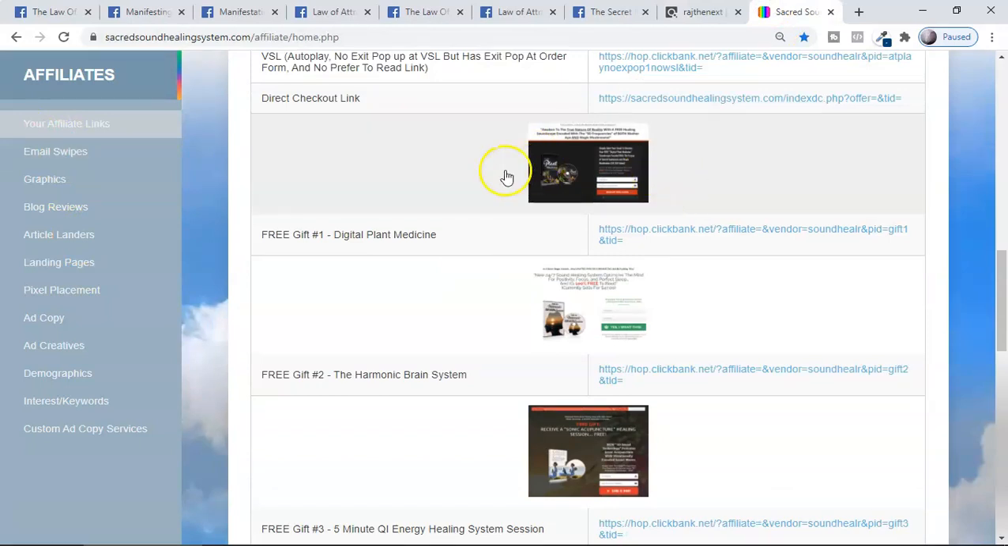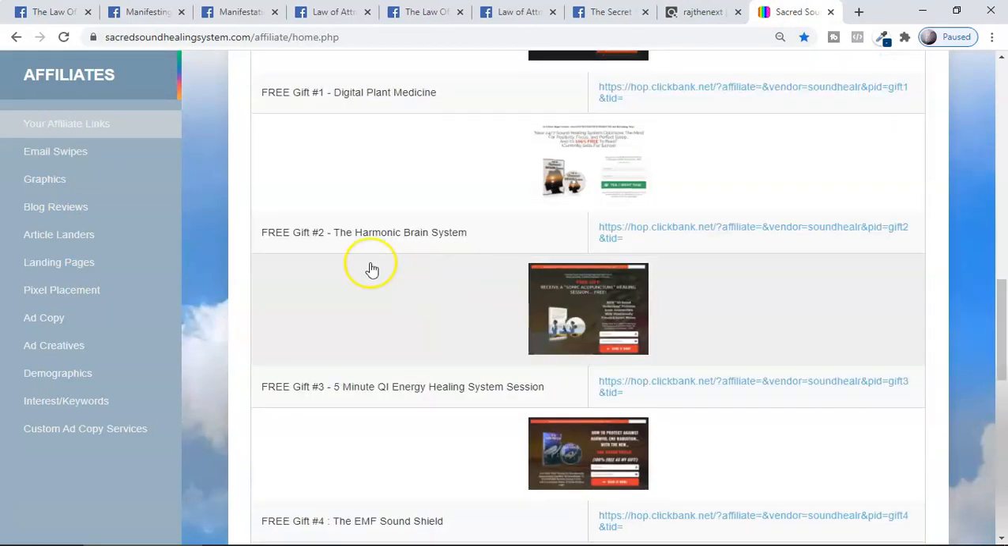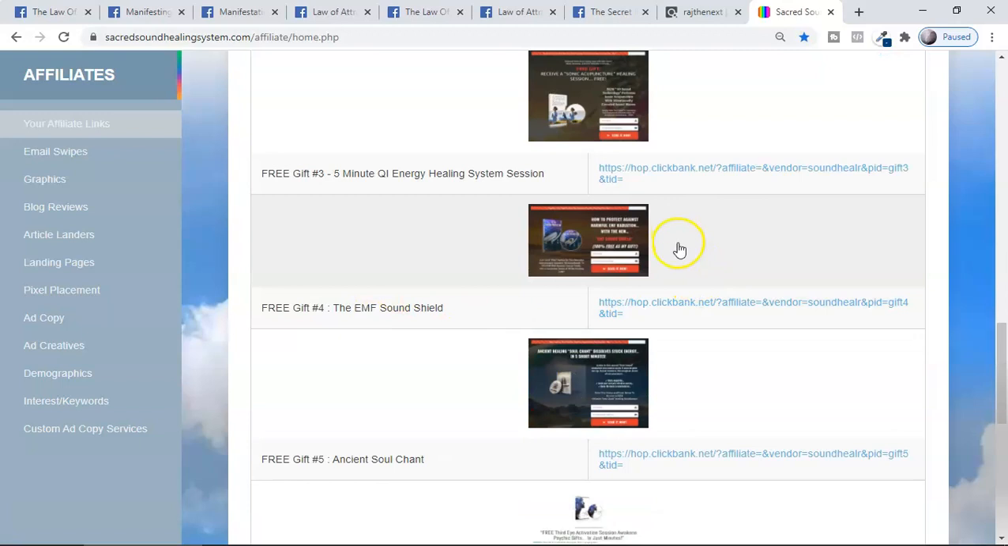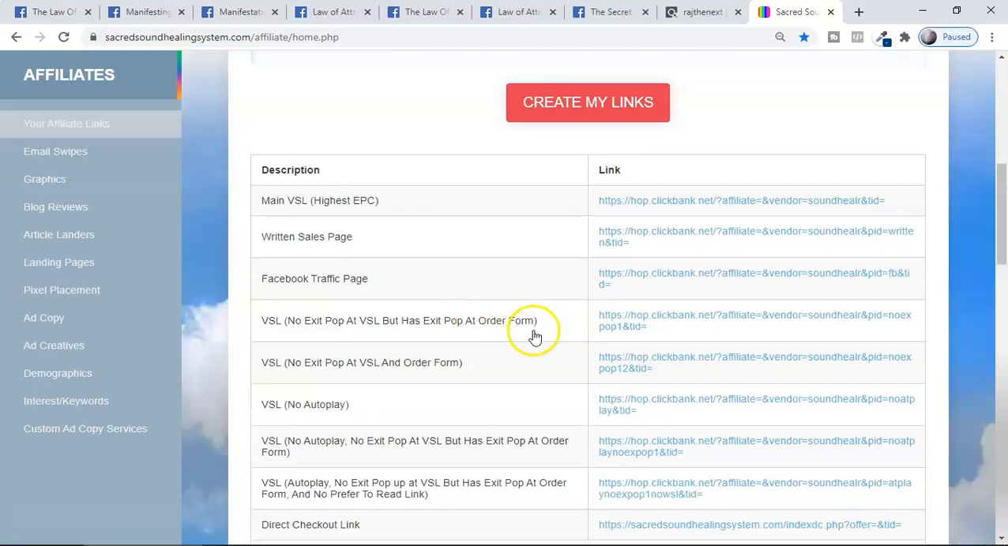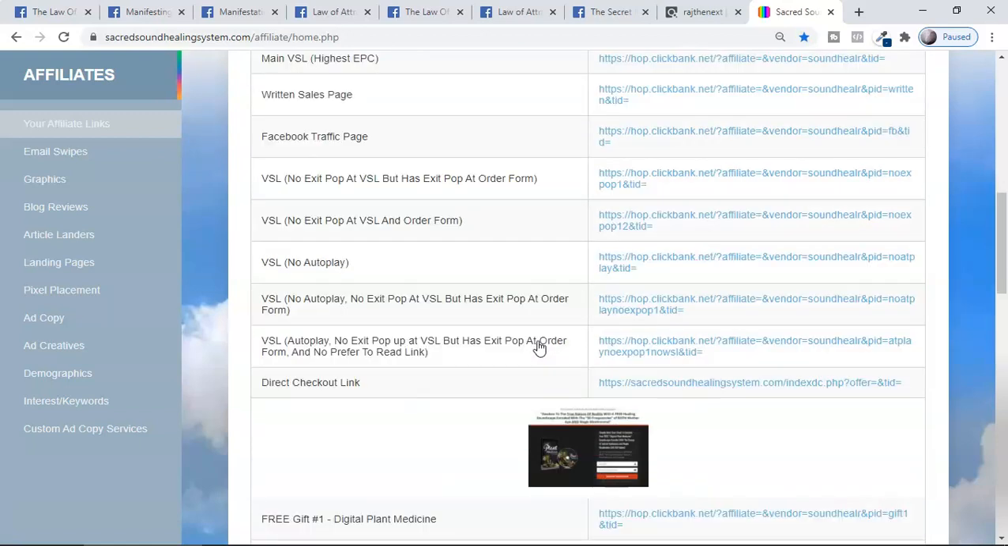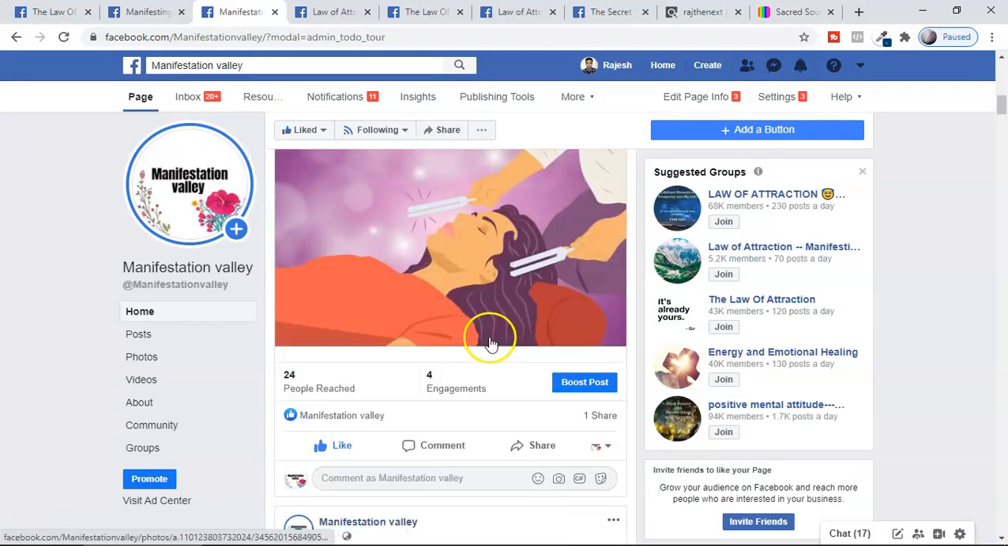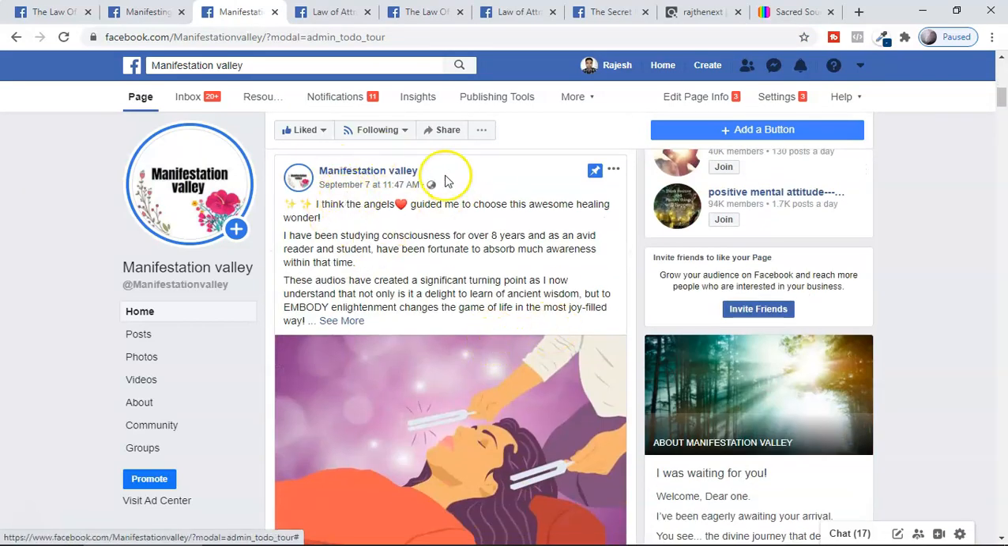They have a lot of gifts here. Look at this, gift 1, gift 2, and you can collect emails by offering them, or else you can directly sell the product also. All of it works for me whenever I tried. I got sales from my Facebook page directly. At the top you can make a pinned post. Look at this, I just want to show you here. That's why I made this post.